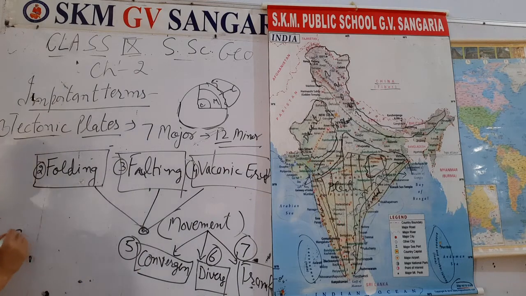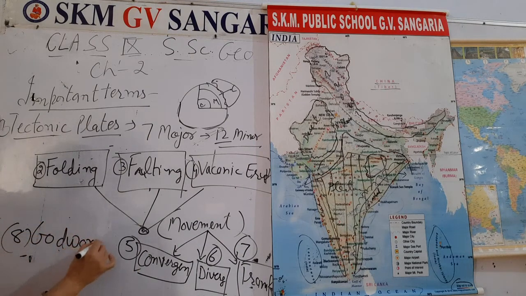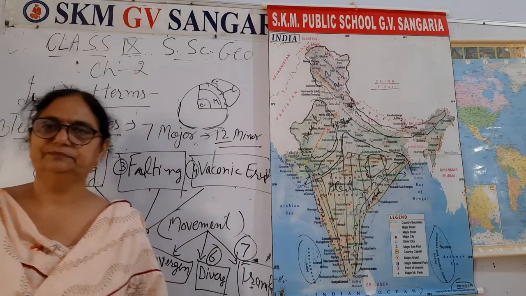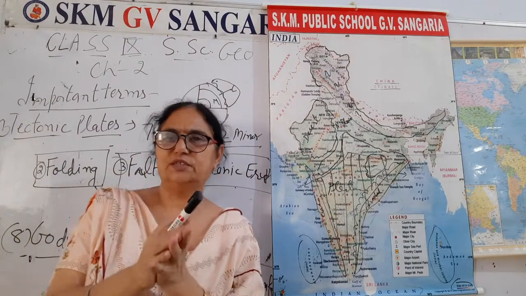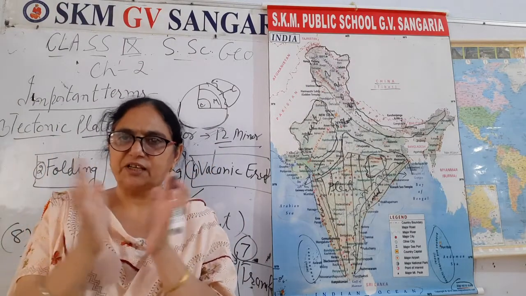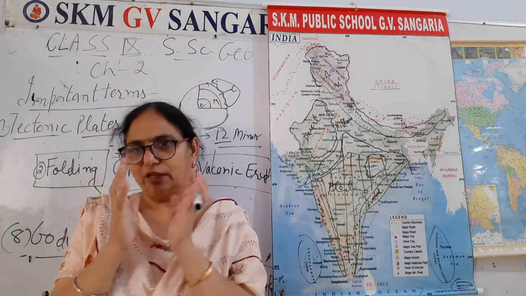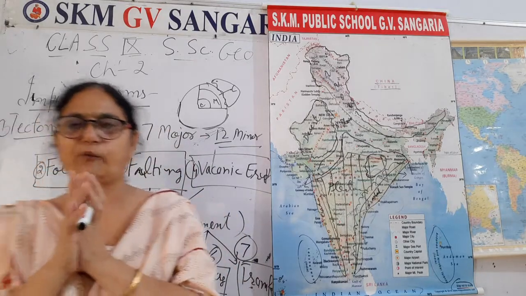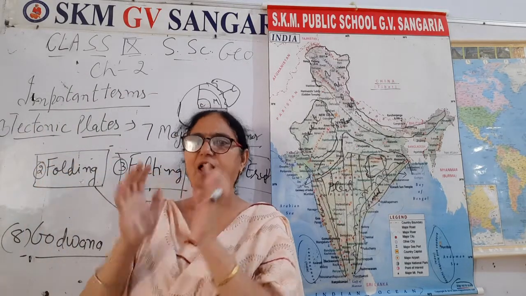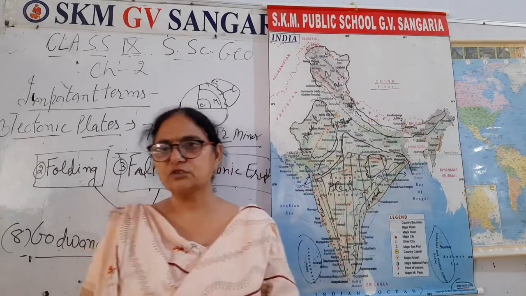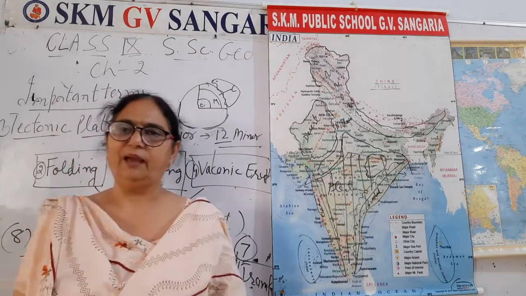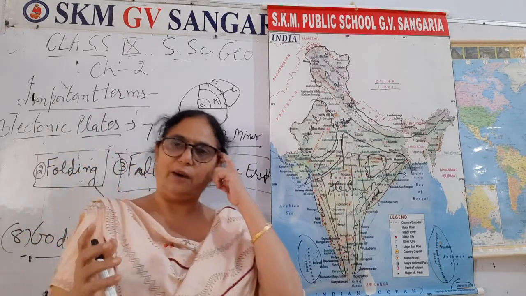Then 8th is Gondwana land. It is heard that there was collision. Collision, you know, is a process when things hit each other. Like that, there were different types of asteroids and meteors in the sky. There was collision between them, collision among them.